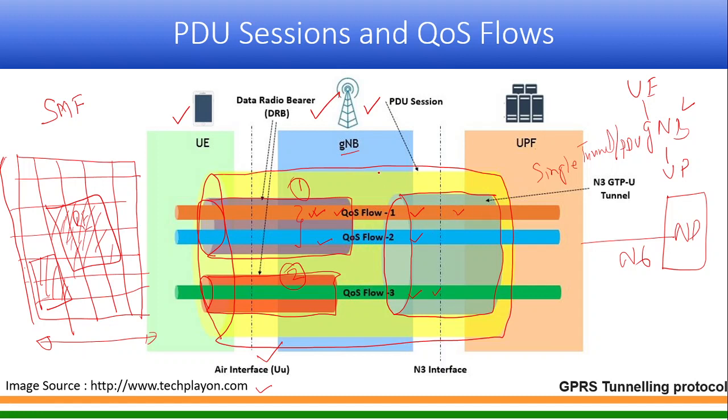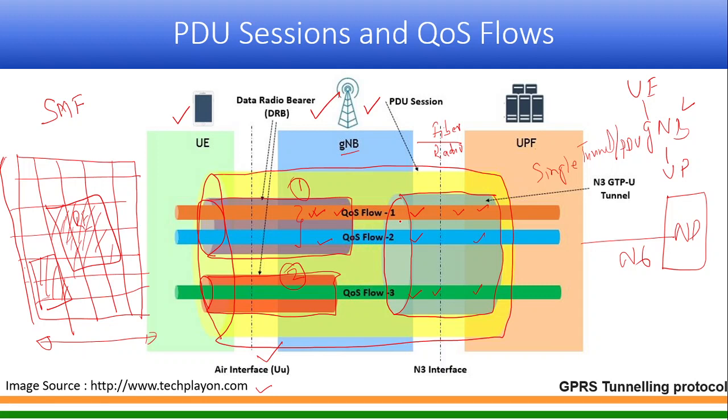From gNodeB to UPF, it could either be fiber, or maybe even radio, but it is a kind of transmission link, right? So there also, allocation of resources in terms of bandwidth within that tunnel will be done for each QoS flow, based on QFI.